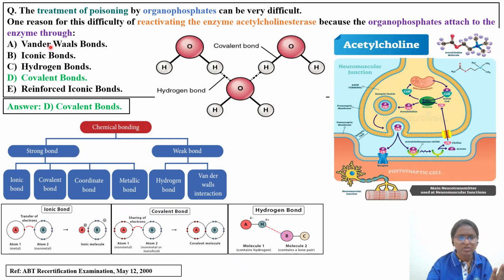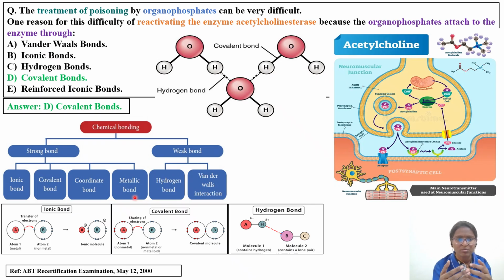Since we have options about all these bonds like van der Waals, ionic and hydrogen bond, our answer is covalent bond, so we'll focus more on covalent bonds. Why is it a strong bond? The basic principle is that ionic, covalent, coordinate and metallic bonds are all strong bonds. But as far as I remember, covalent bonds are irreversible.